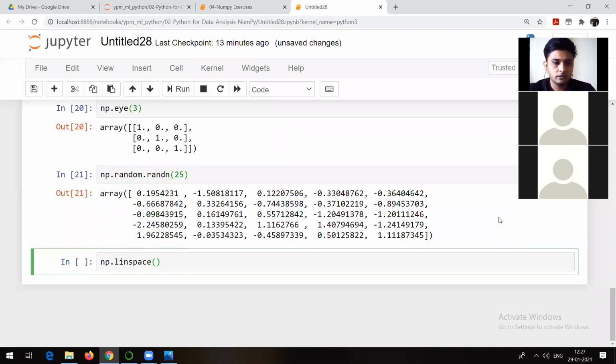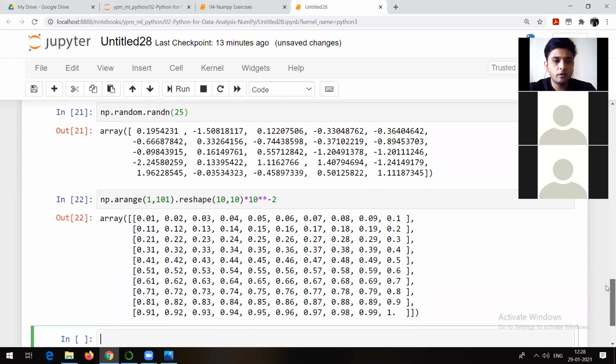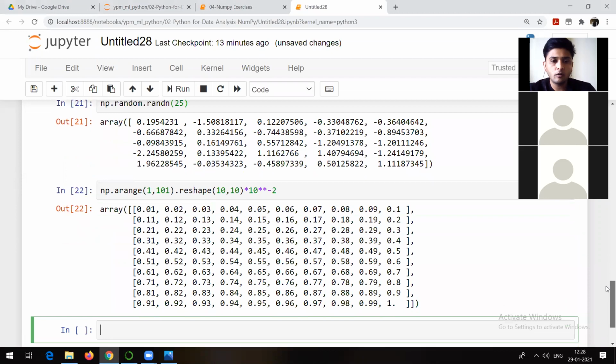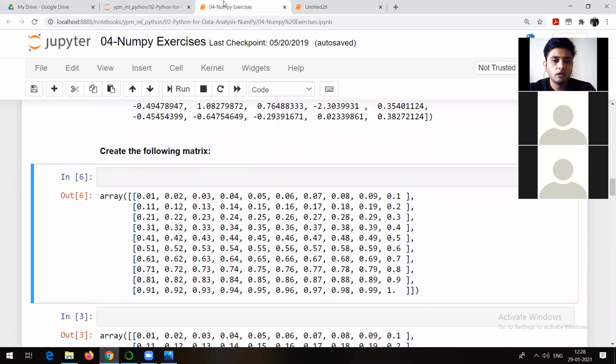Yes, yes. Again, let me know, people, if you are aware about this. This is just me trying to revise the things whatever I have discussed. So yes, I got some answers from some of you. This is what that person is saying: np.arange reshape (10,10) into 10 raised to minus 2. So you can check whether this one and this one are the same or not. 0.01, 0.02, 0.2, and so on.